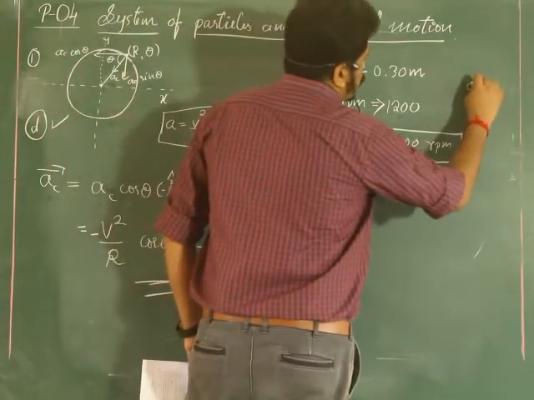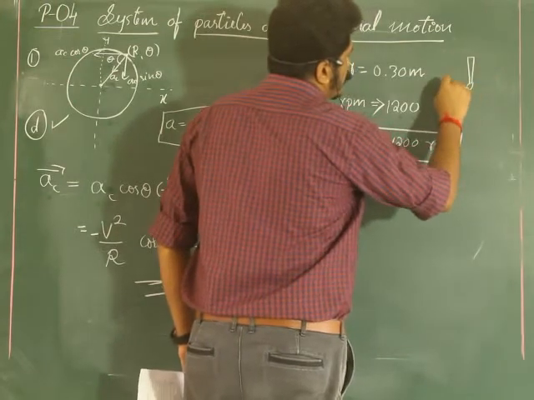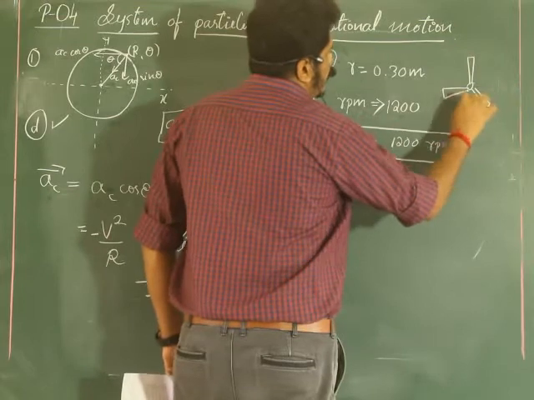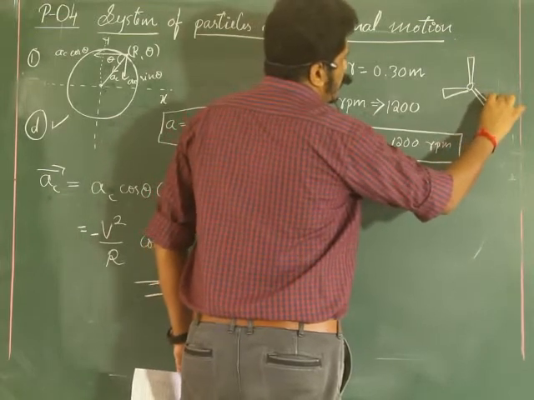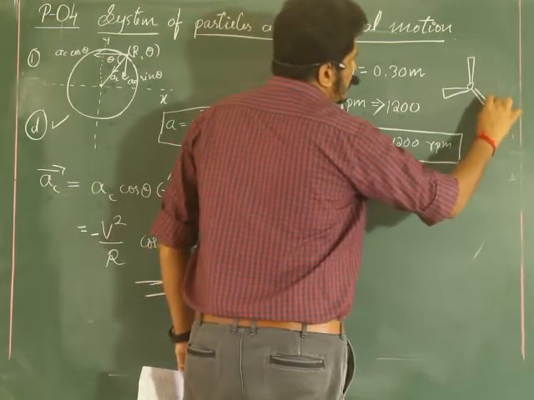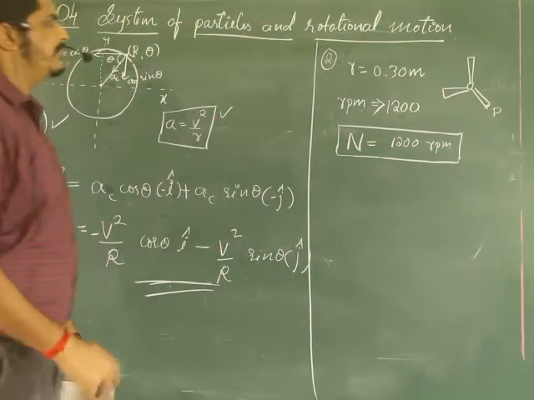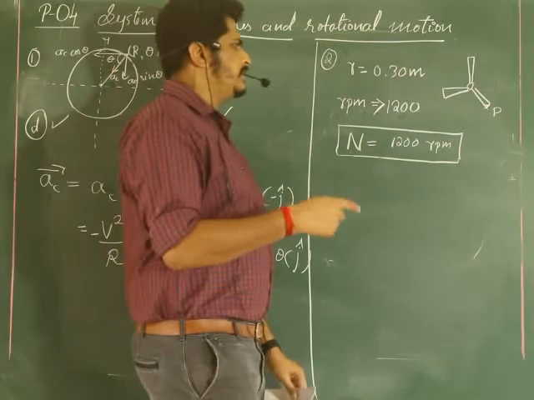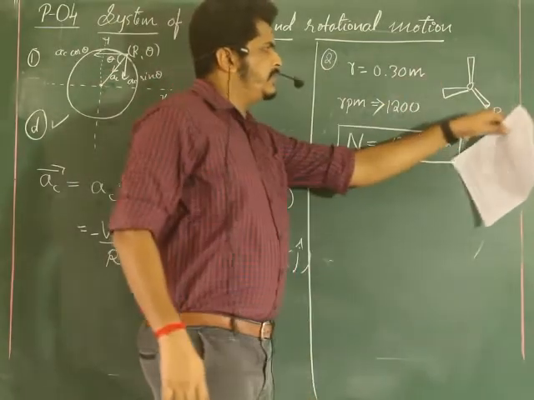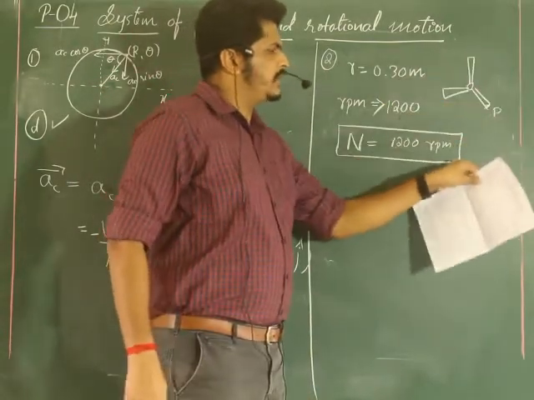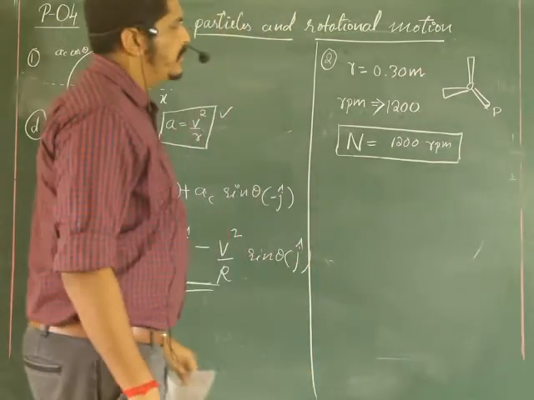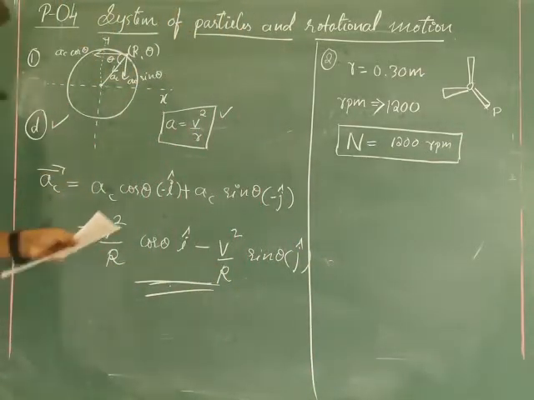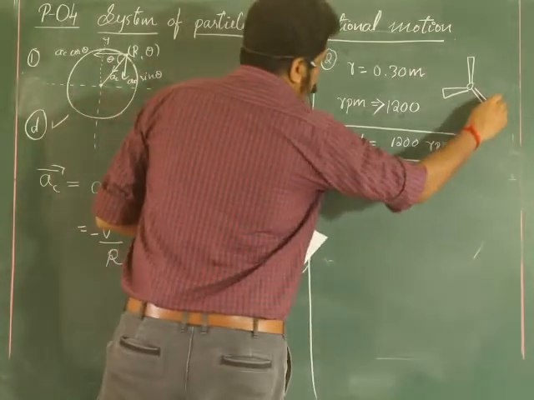So a fan means, of course, blades will be there like this. At the tip, point P. Such a fan is there, 1200 rotations per minute around the axis. If you take a particle here, it is revolving, right? That is why we say revolutions per minute. So how many revolutions in 1 minute? 1200 revolutions per minute. Then what they are asking is the acceleration at the tip here.